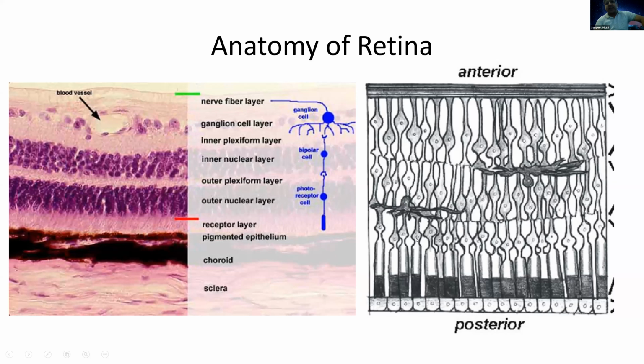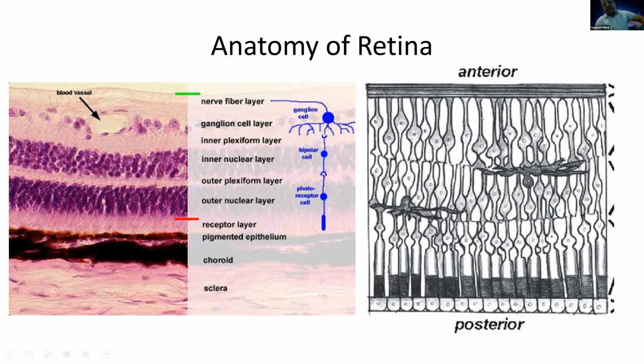On the right hand side is the diagrammatic representation of the retinal pigment epithelium, and then these are all the photoreceptors. Then this is the first synapse, the outer plexiform layer, these are the axons, and then there is the intermediate axon, and then this is the second, the inner plexiform layer, and then above are the ganglion cells and the retinal nerve fiber layer.